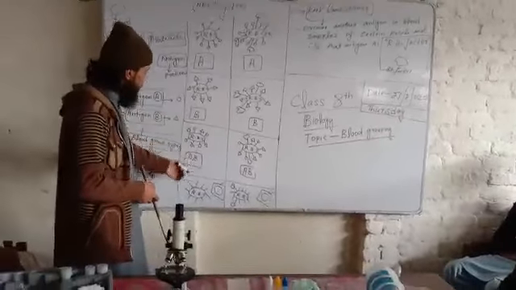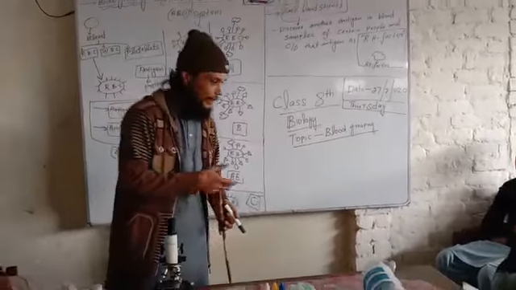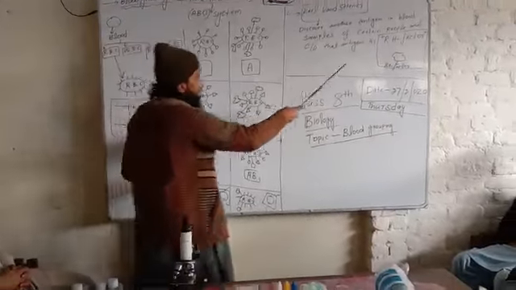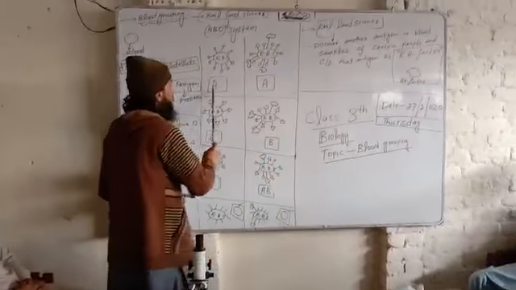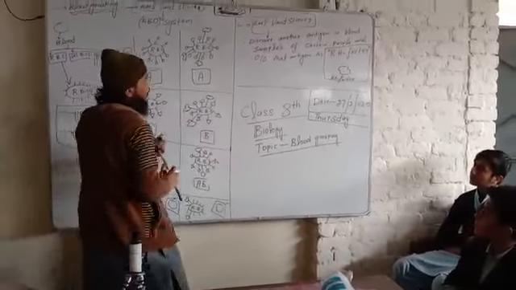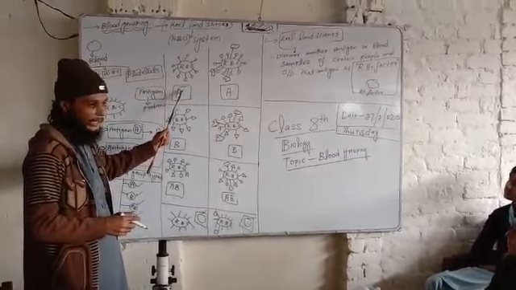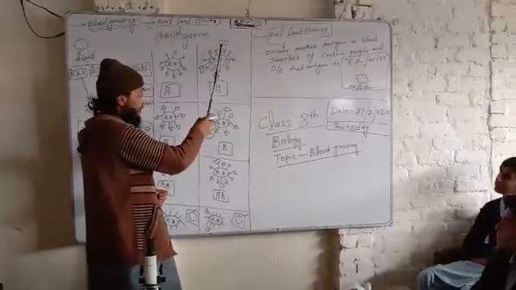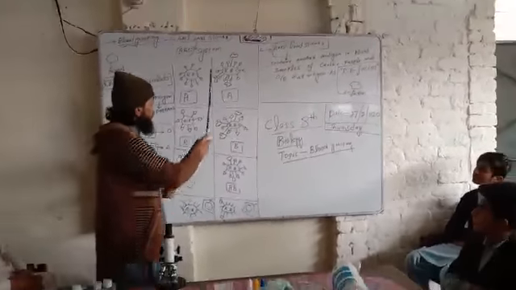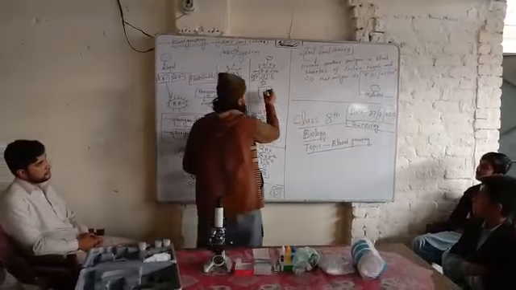We have already discussed these A, B, AB and O blood group phenotypes of different persons. Now, if you look at here, only antigen A are present. No RH factor is present here, so the blood group will be A negative. Why negative? Because no RH factor is present. If the RH factor is absent, the blood group will be automatically negative. If you look at here, antigen A are present along with RH factor. So antigen A are present, the blood group will be A. RH factor are also present, so the blood group will be A positive.